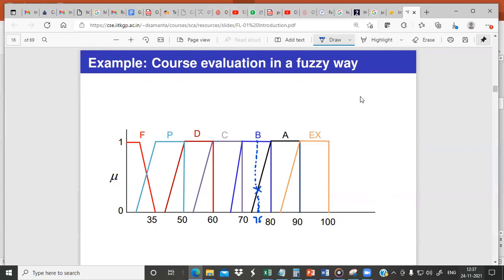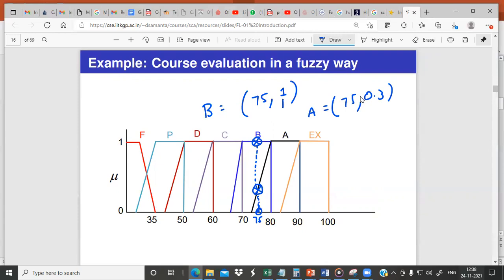One is intercepting at A and the other at B. So 75 has, with respect to class B, a membership value of 1. With respect to class A, it has a membership value of 0.3, right? So the student who scored 75 comes in class A with a degree of membership of 0.3, and also in class B with a degree of membership of 1. That's what it represents.